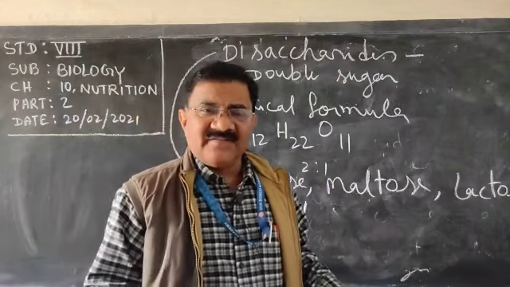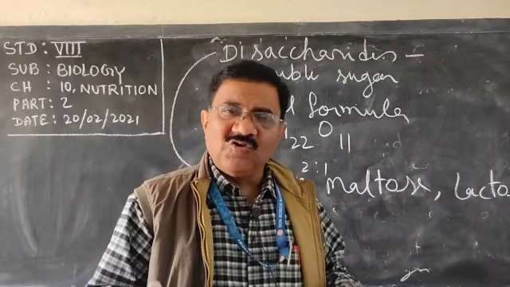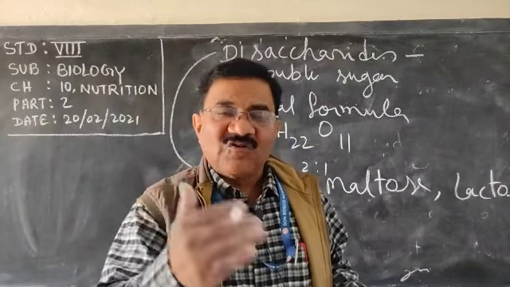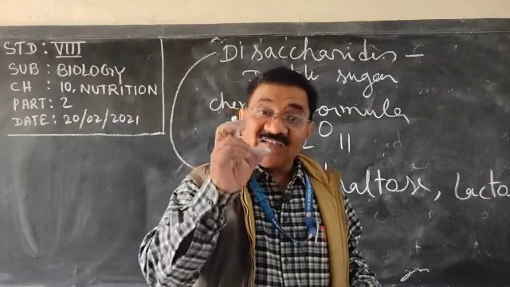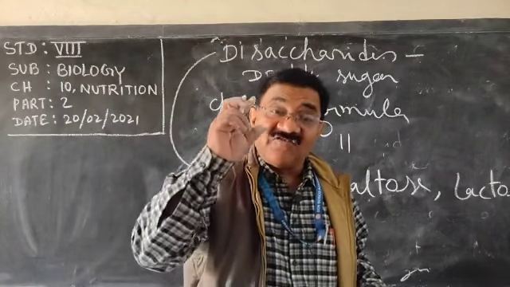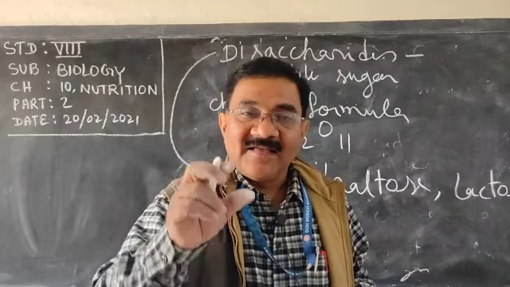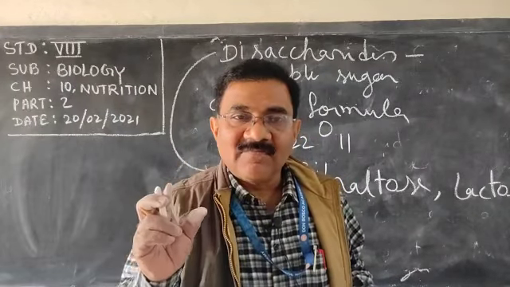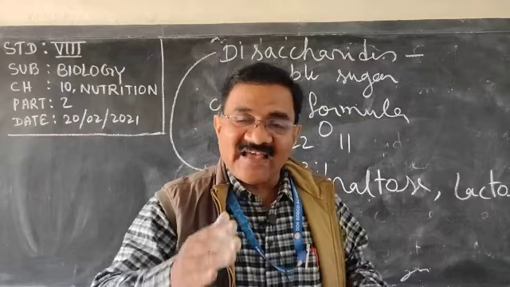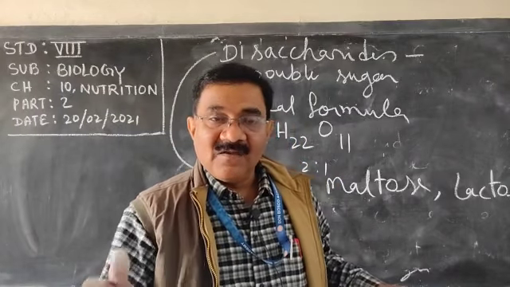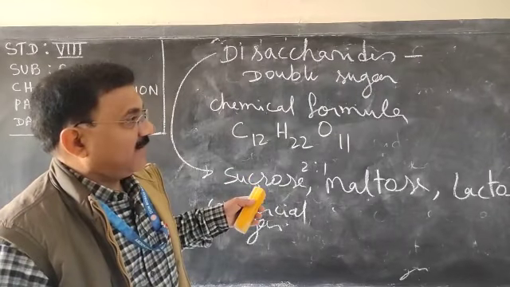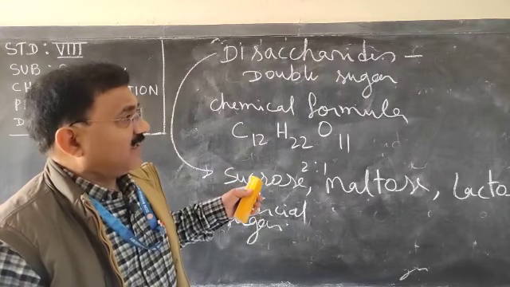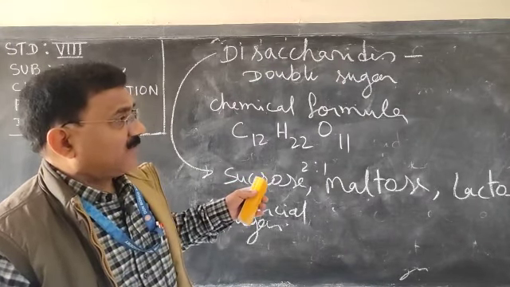In other countries, other than sugar cane, do you know what sugar is made from? Yes, it can be made from sugar beet. Beet, chukandar, you must have eaten in salads. From that also commercial sugar is made. Very clear or not? Okay.